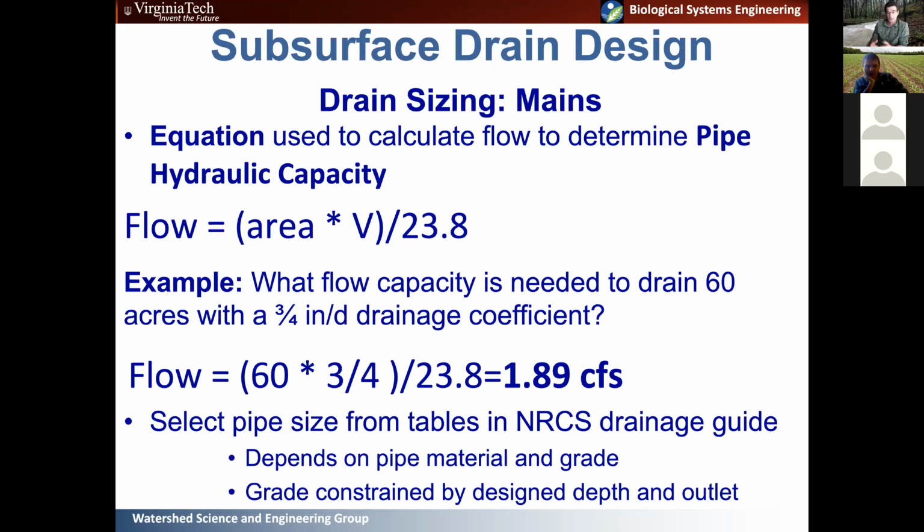And then what you do with your design flow, you go into the NRCS drainage guide, or there's commercial drainage guides as well. I like the NRCS one personally, and select your size. And it's going to depend on the pipe and the material and the grade. And I've got an example of that here.